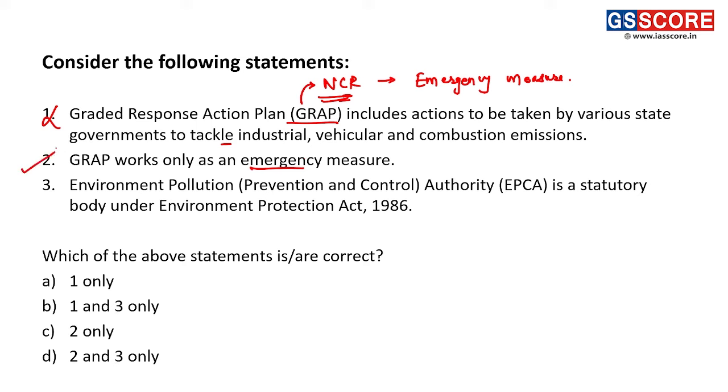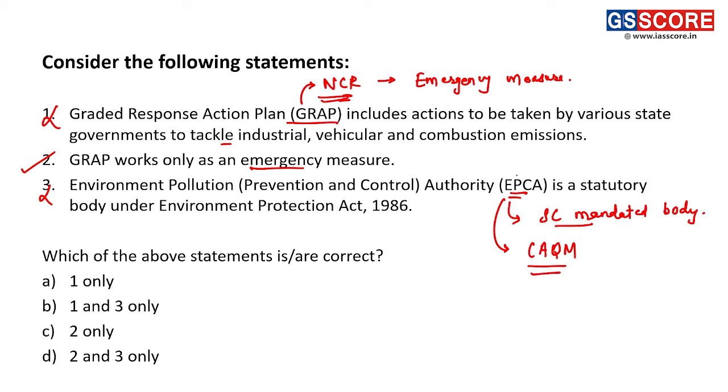Third, the Environment Pollution Prevention and Control Authority, that is EPCA, is a statutory body under the Environment Protection Act 1986. This statement is also incorrect. EPCA is a Supreme Court mandated body, established as per the advice of the Supreme Court, and it has been replaced by the Commission for Air Quality Management in Delhi.